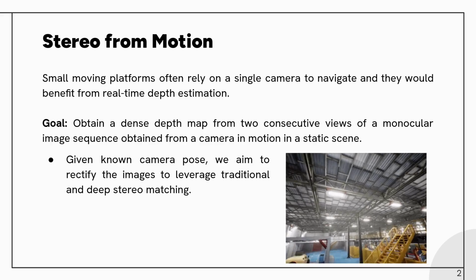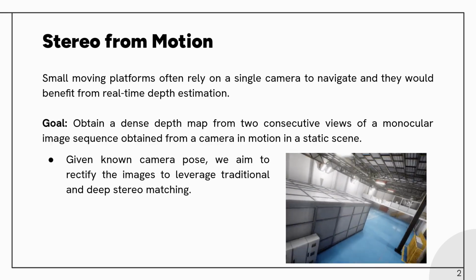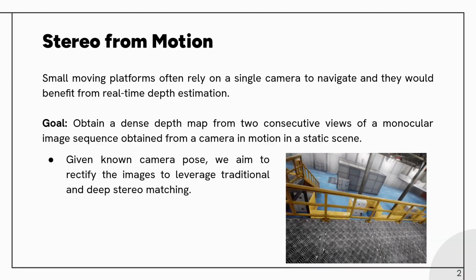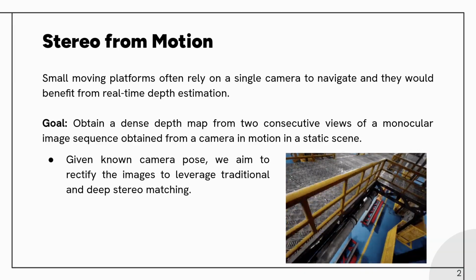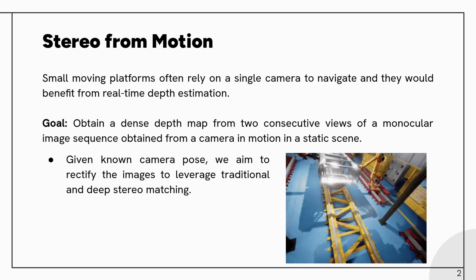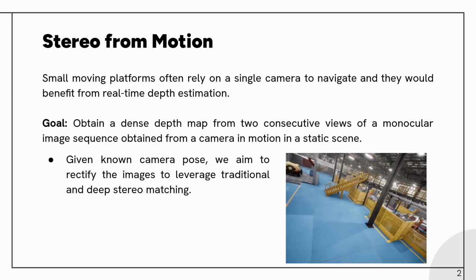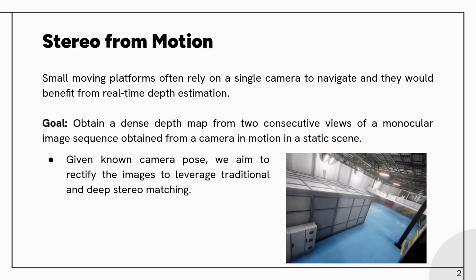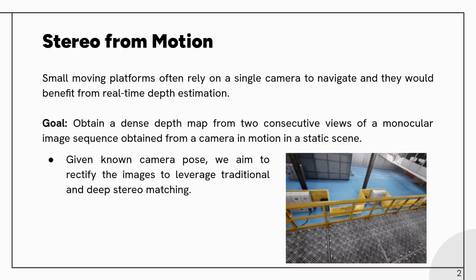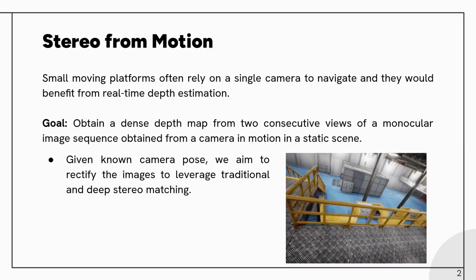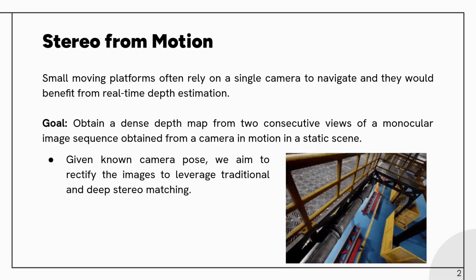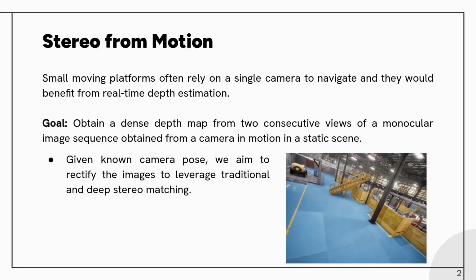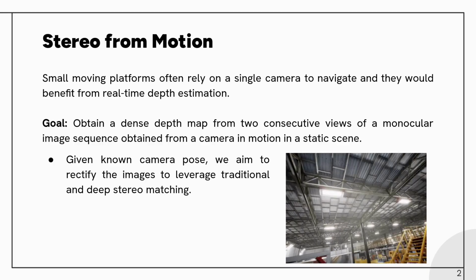The problem at hand is that small moving platforms often rely on a single camera to navigate, and they would benefit from real-time depth estimation. The goal is to obtain a dense depth map from two consecutive views of a monocular image sequence obtained from a camera in motion in a static scene. Given known camera pose, we aim to rectify the images to leverage traditional and deep stereo matching.